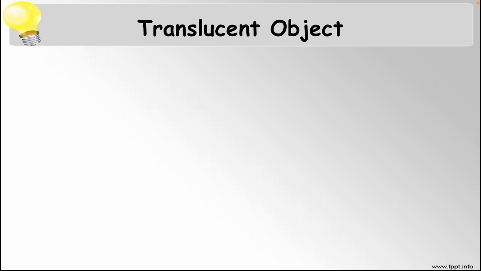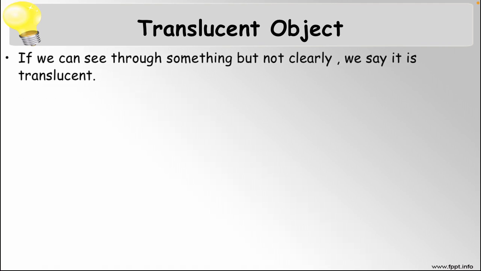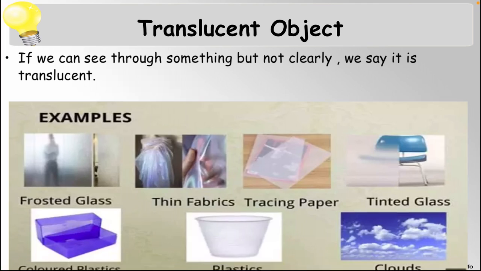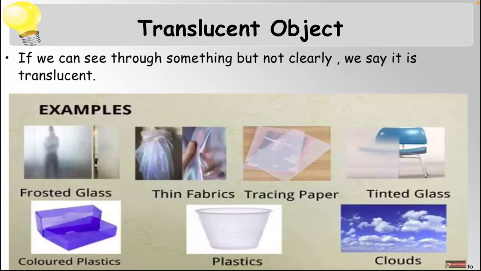Now you can look at the images of a few transparent objects which we see in our daily life. There are so many transparent object examples. We can see a lot of things made of glass like watches, spectacles, and fish tanks. So we can see them very clearly.